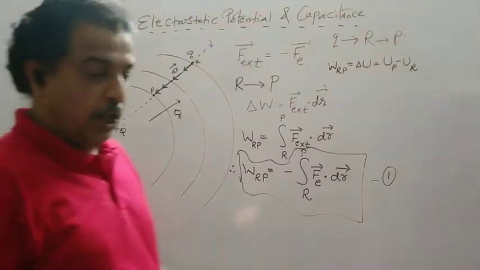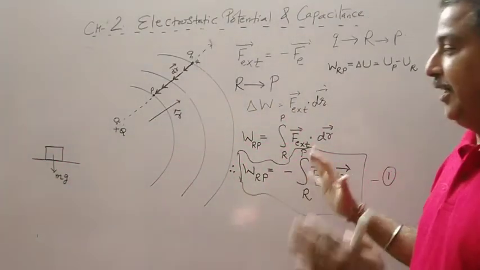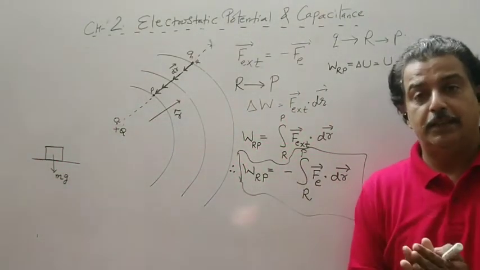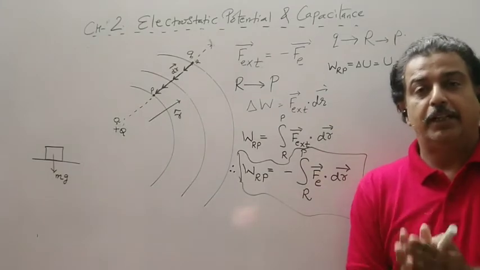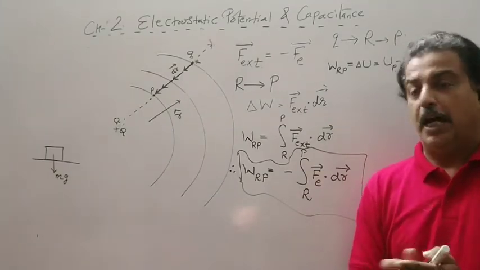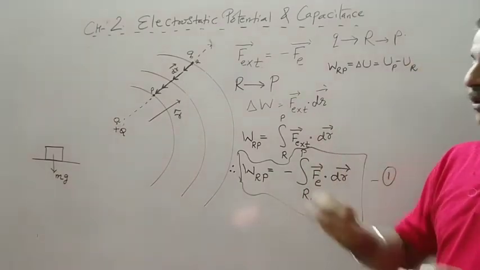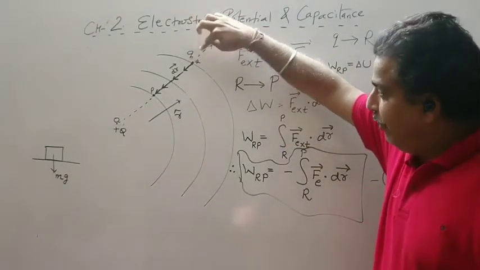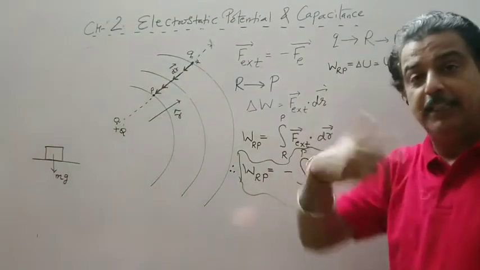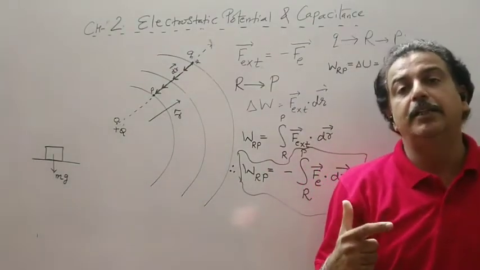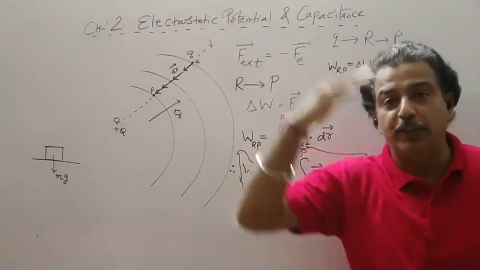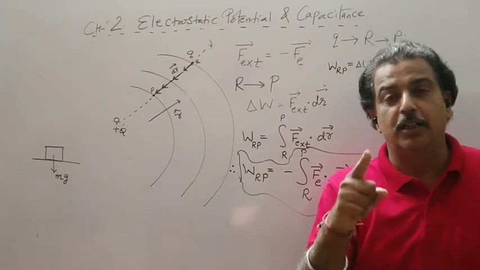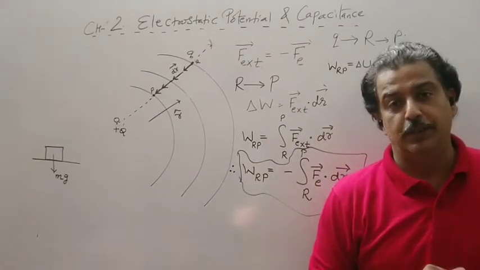So the conclusion of this topic is, whenever I do work to move a charge Q from one point to another in the field, the work is done against the source.